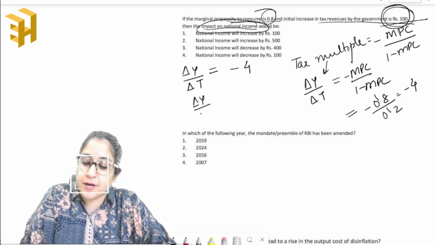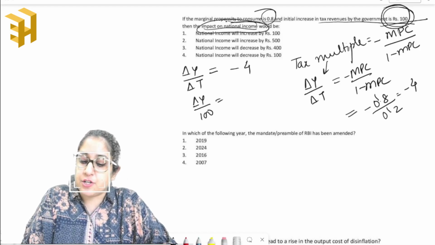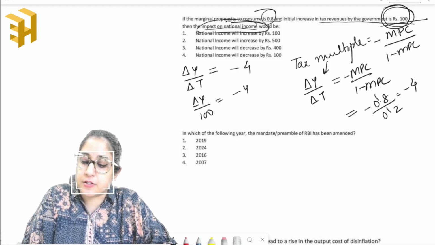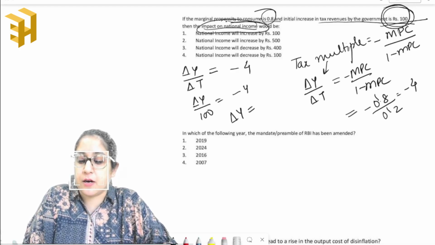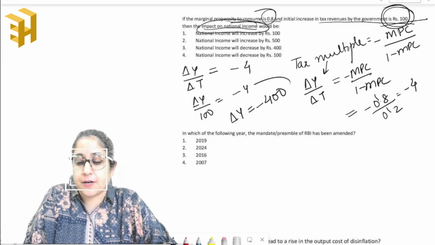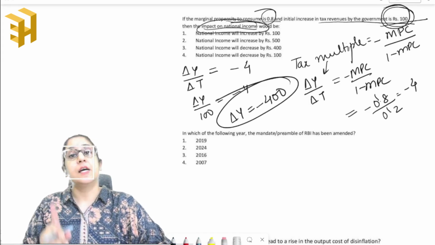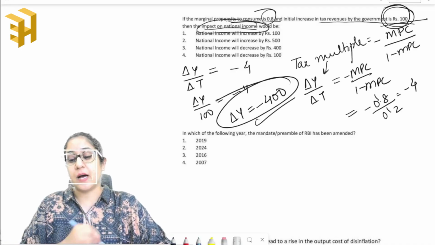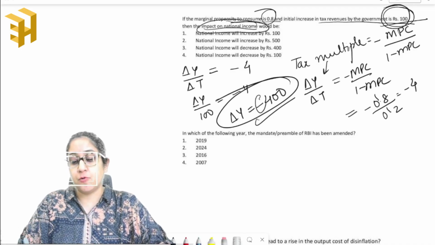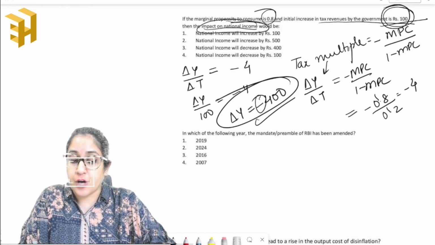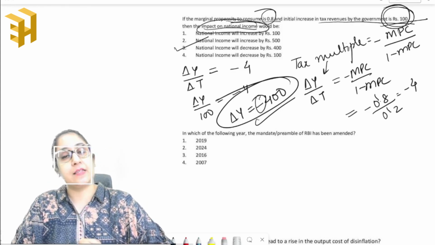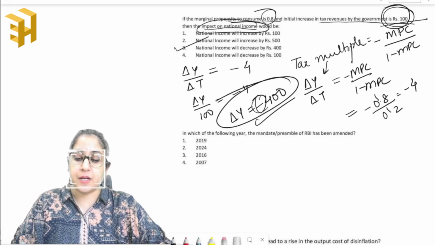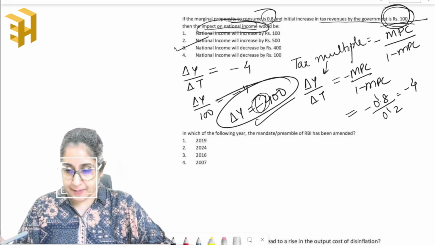Substituting this value, change in Y upon 100 is equal to minus 4. So change in income will be equal to minus 400, implying that because of the initial increase in taxes, your income has reduced by 400. So the answer will be 3 in this case. We have to be very particular about this sign.